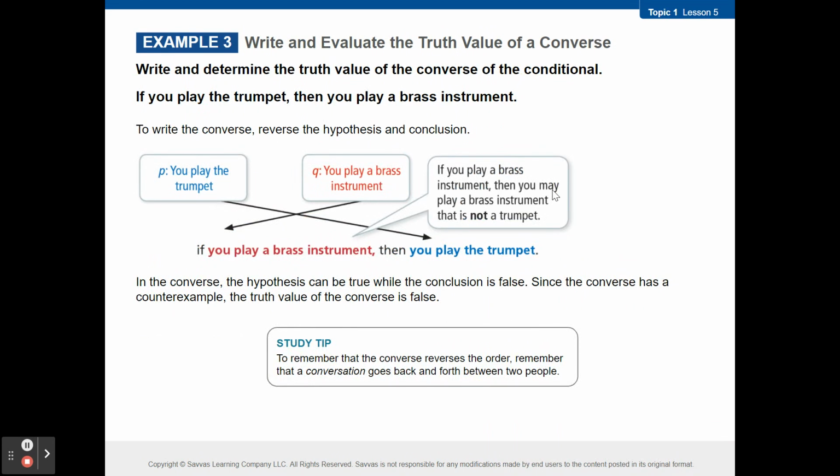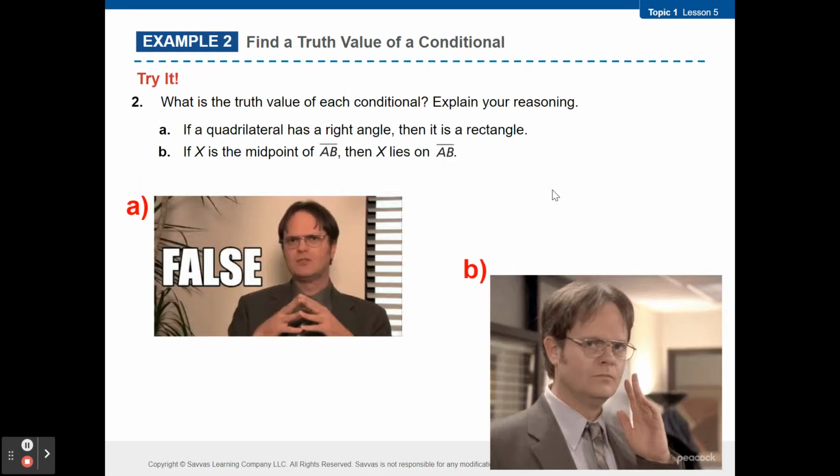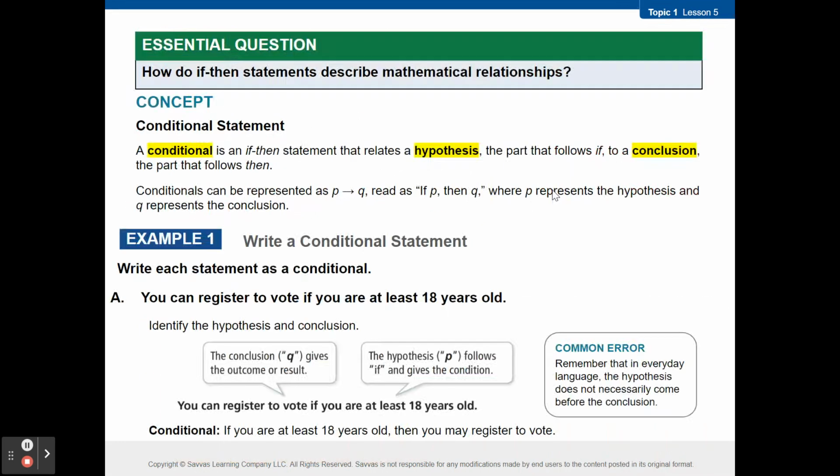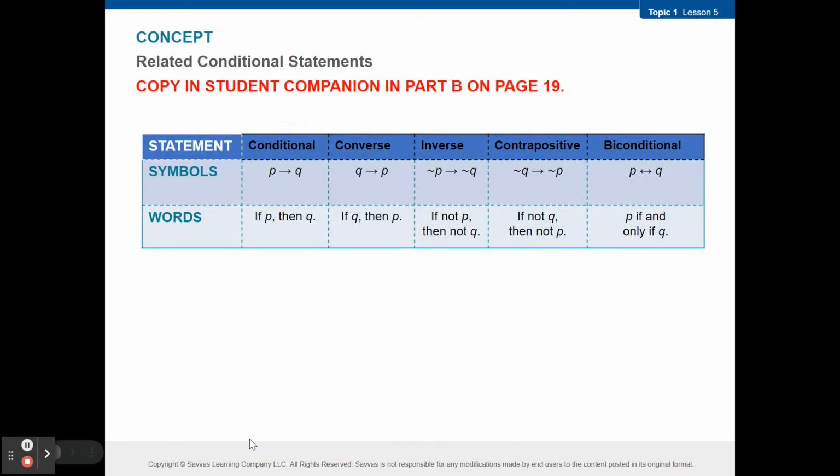All right, let's write and evaluate the truth value of a converse. Now, if you guys look at your sheets, there are 4 different types, okay? I'm going to go back to the slide just to show it real quick. If you guys look right here, that's why I said don't lose the sheet. The conditional is always the hypothesis, the conclusion.